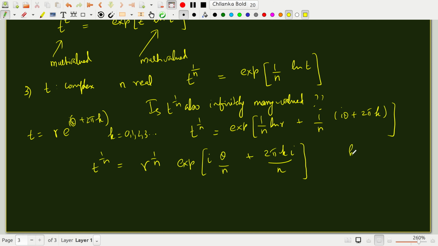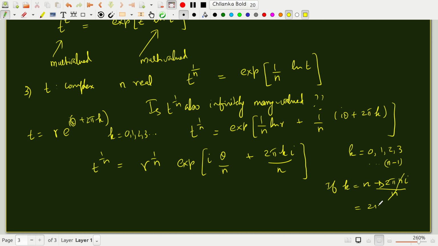So k can take all integral values 0, 1, 2, 3. As it keeps on taking these values, you will get different values for t to the 1 over n, but only up to k equal to n minus 1. If k equals n, then this term becomes 2 pi n i upon n. n cancels.